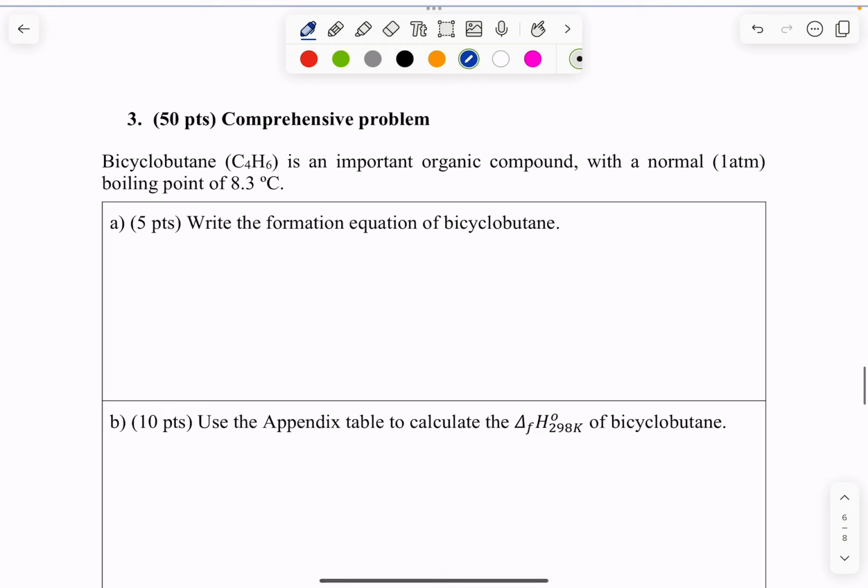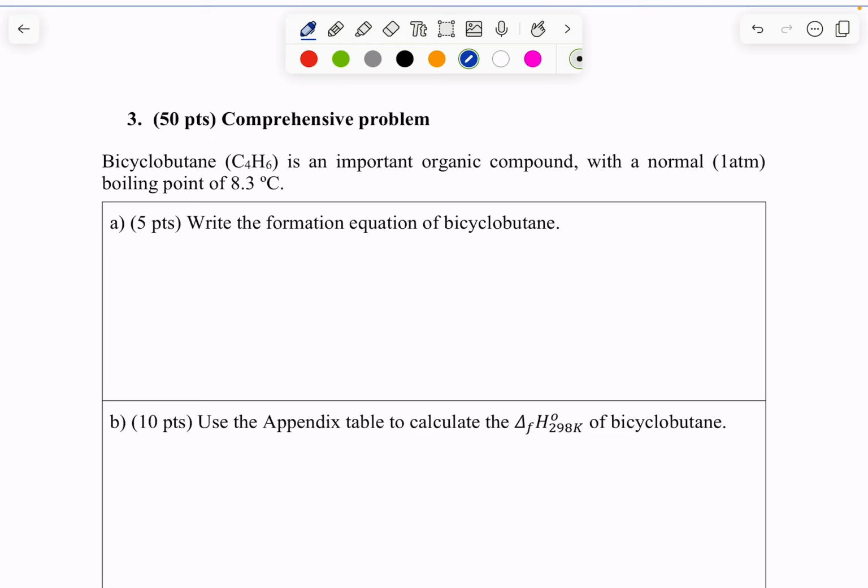Now the comprehensive problem. First one, write the formation equation of bicyclobutane. So a formation equation basically asks us to write how bicyclobutane is being generated from its elementary form. So we want to specify its forming elements in their fundamental stable elementary form, or you can check the thermodynamic table to find the standard state for those elements.